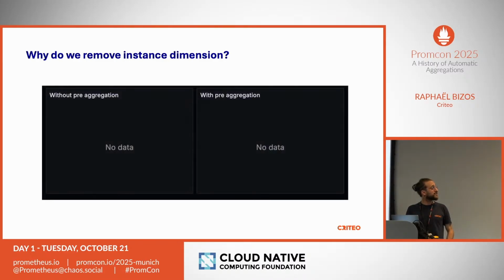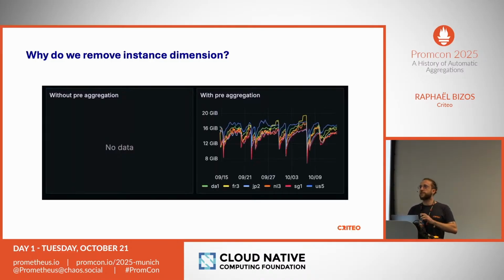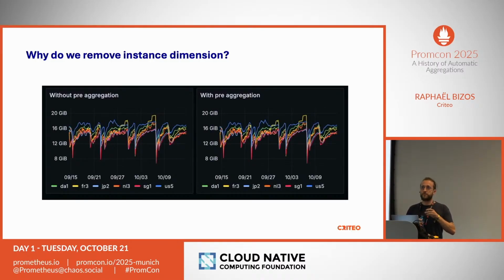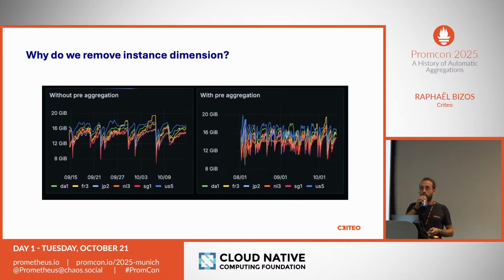So I have a short video here where I show the same metric, one being aggregated at query time, and one with pre-aggregations. So this is roughly 1,000 instances getting aggregated, and I will query 30 days, then 90 days. So the pre-aggregation is instant. Then for the 30 days, it kind of works. Then we try to query 90 days.